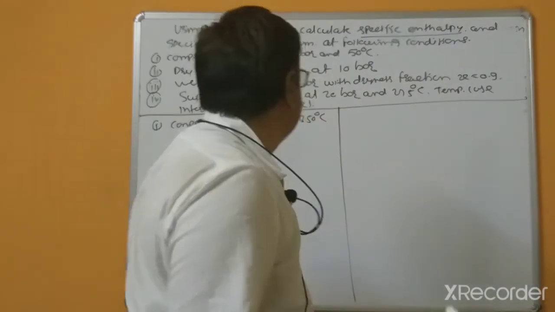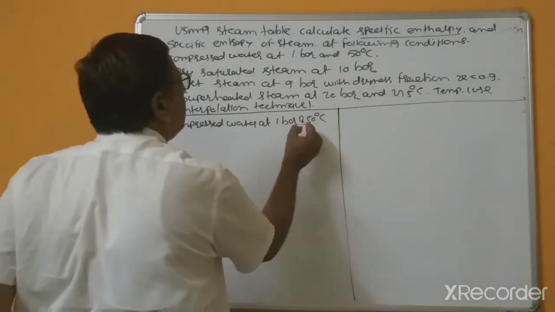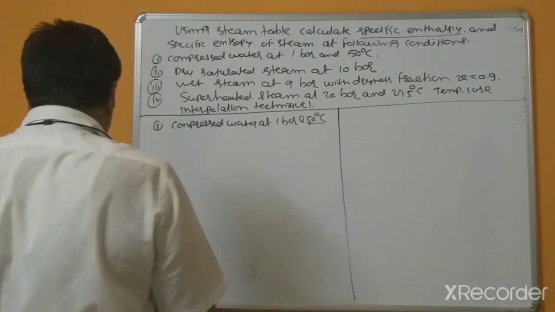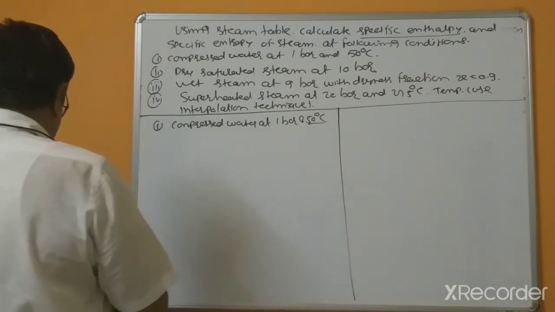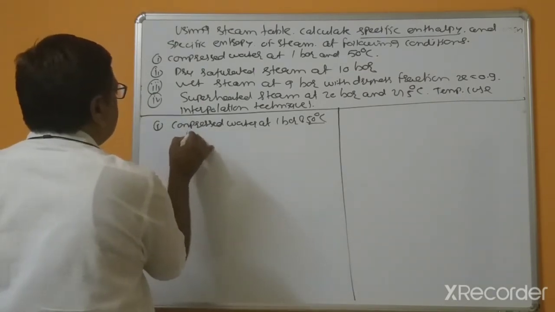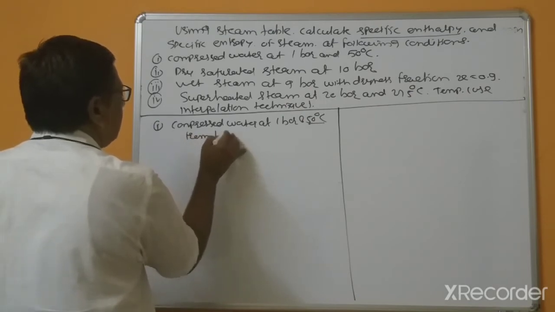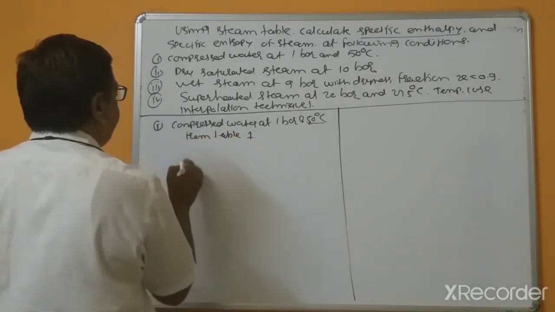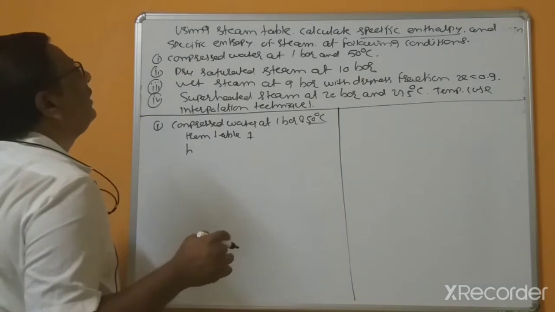In this case, according to the 50 degree centigrade, we can extract from the table. First, what is to be calculated?